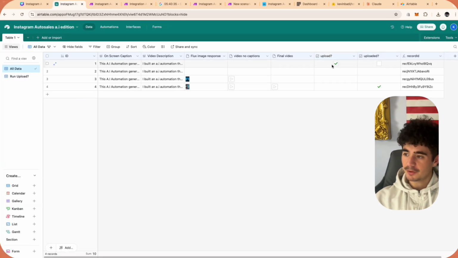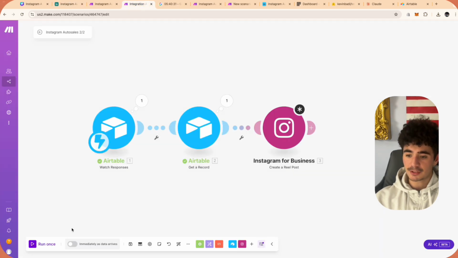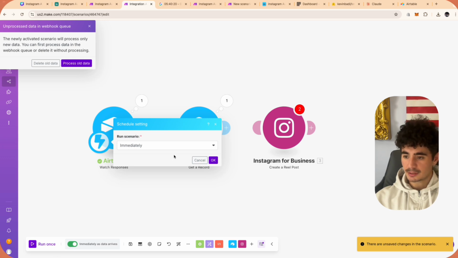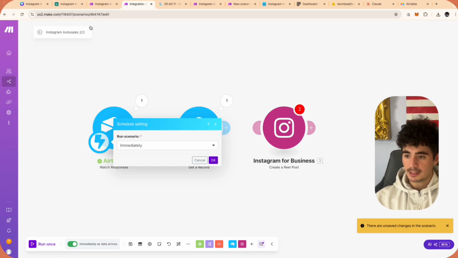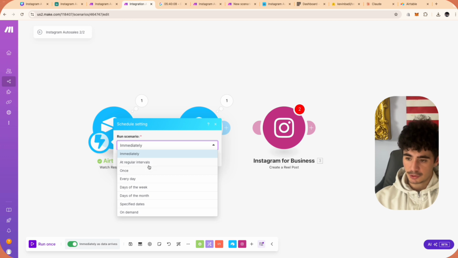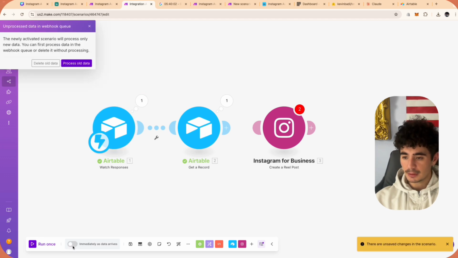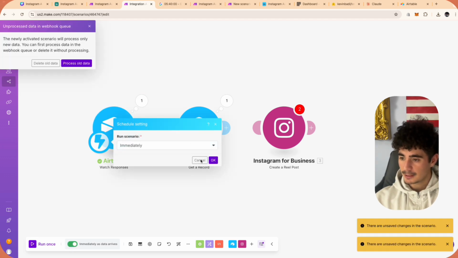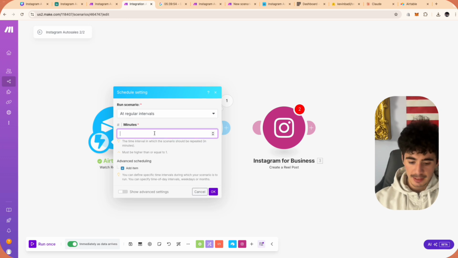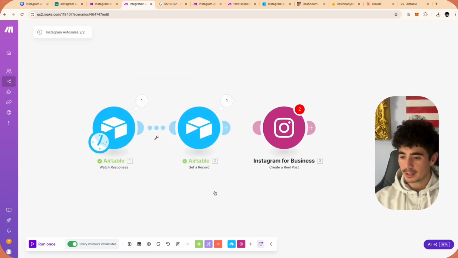And then whenever you find a video that you like, you can just click upload. And then these uploads can happen at regular intervals, which would be on this second automation here. And so the way you can do that is by turning this on. So if you go here and instead of running the scenario immediately, you can literally just choose the regular intervals that you want. And so the regular interval here could be like once every day. And so let's open this up. Sorry, it's being a little glitchy here. So we go at regular intervals and then we can go like every 1400 minutes, okay? So that's every 23 hours and 20 minutes. One of those uploads that you checked will then be uploaded.